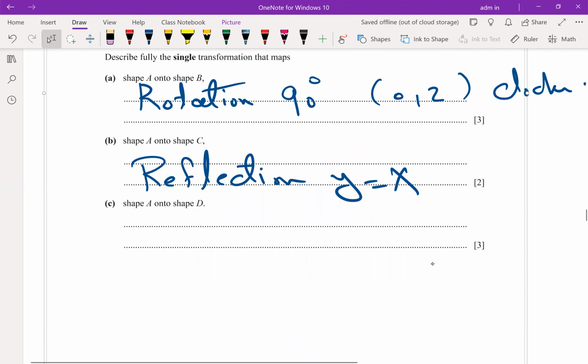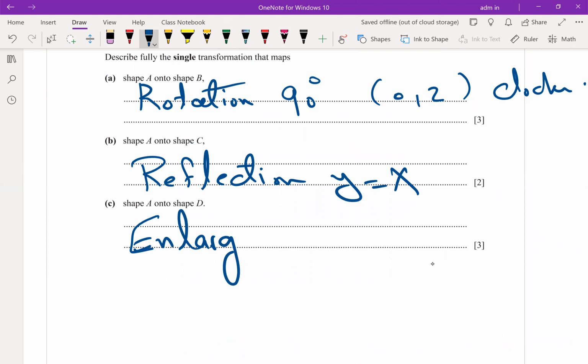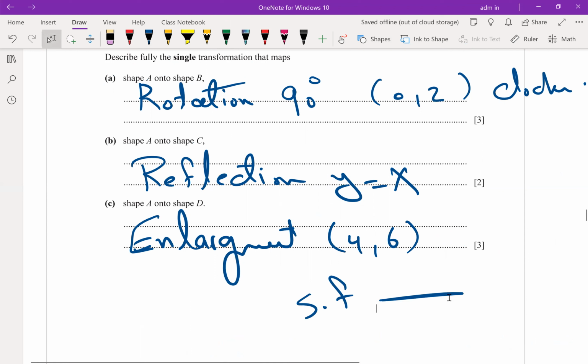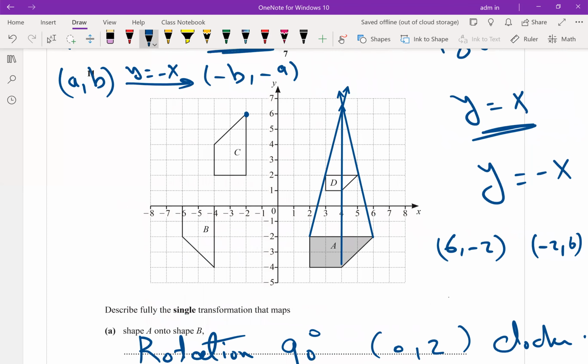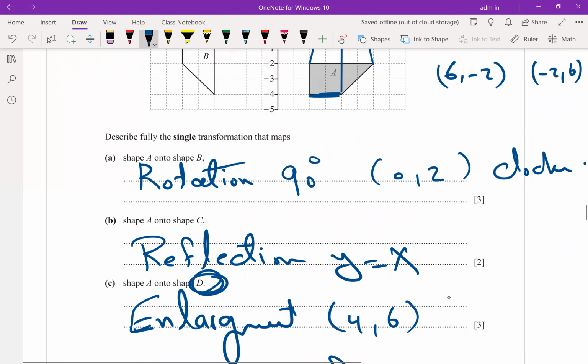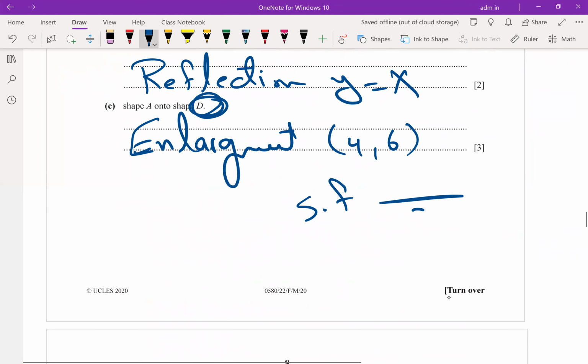Enlargement, center of enlargement (4, 6). What about the scale factor? How to get the scale factor? Bravo. Image over object. Start from D. Length from D. I will take this line as 1, this line is 2. So 1 over 2. Scale factor 1 over 2.